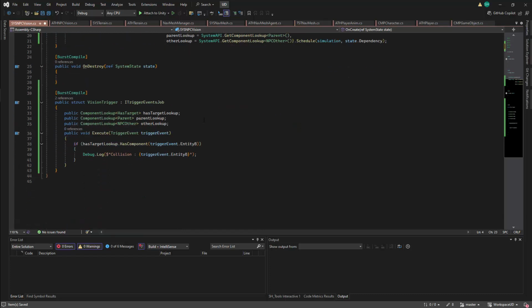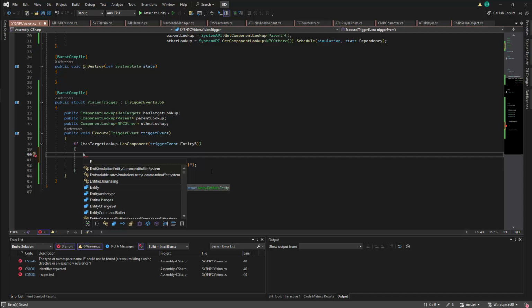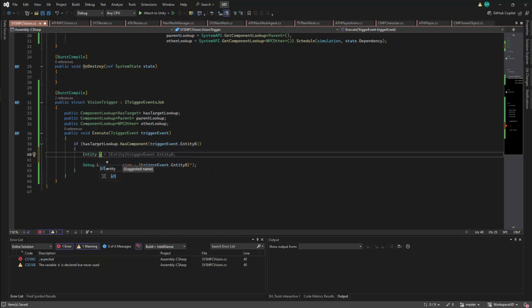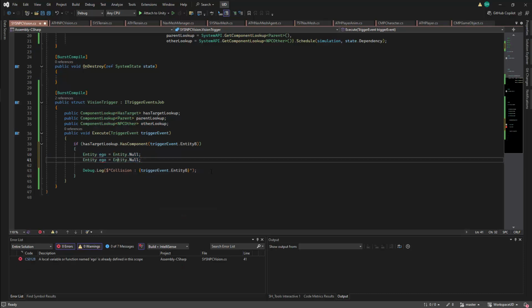So now I can use this to find out if my trigger has a parent item, and our logic will be based around the parent lookup. With any collision, there will be two entities, and we need to know which entity is which. So I'm going to create two variables to store our entities. Both of these will be of type entity. The first one will be ego. This will be the current entity. And the second entity will be other. And this will be the entity that we want to use for our target.